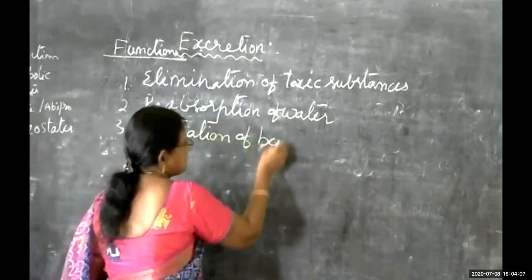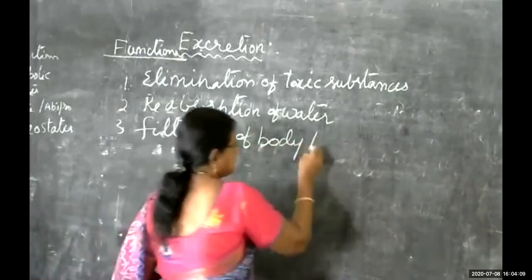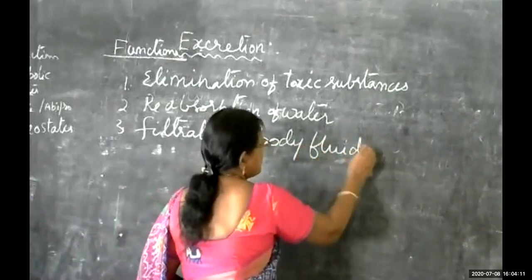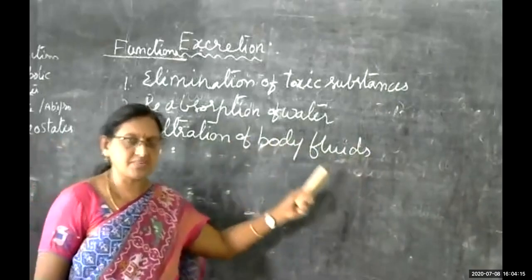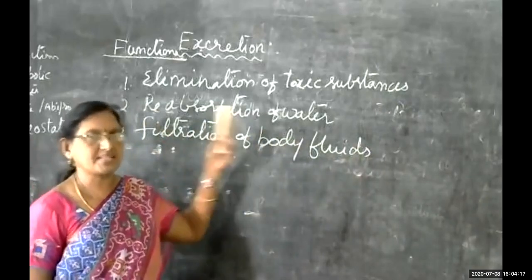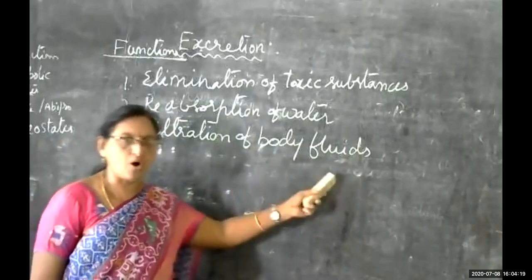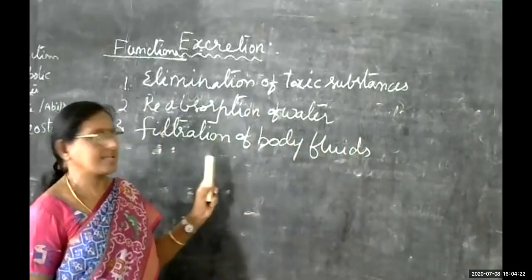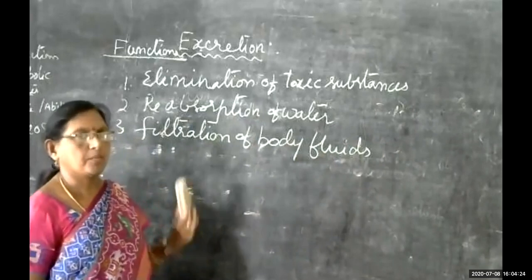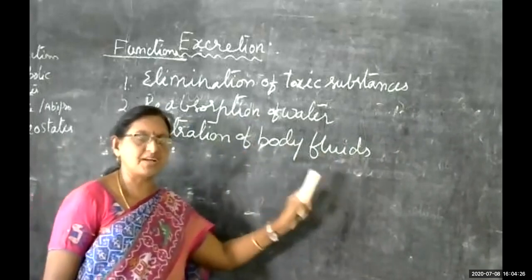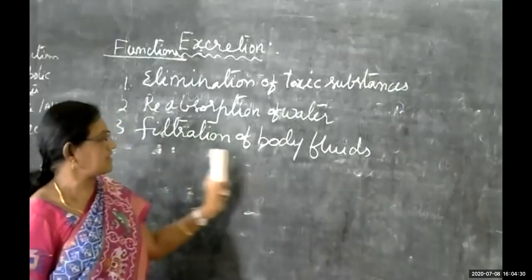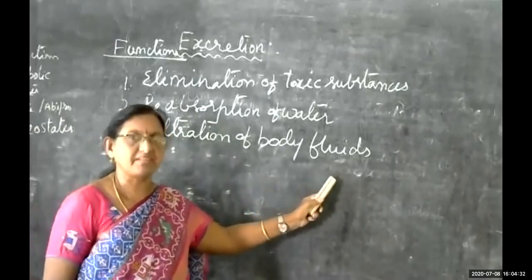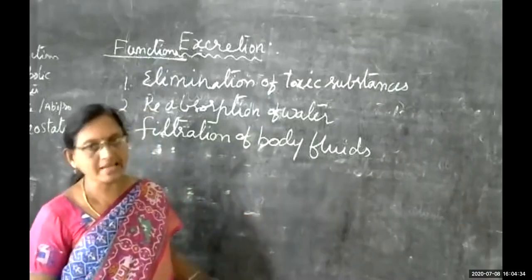Filtration of body fluids. In our body, children, there are certain areas where the digestive juices get released. There are certain glands where secretions of hormones and secretions of ions will be there. Bile juice is also delivered by the liver itself. Like that, different body fluids get released in our body for metabolic activities.